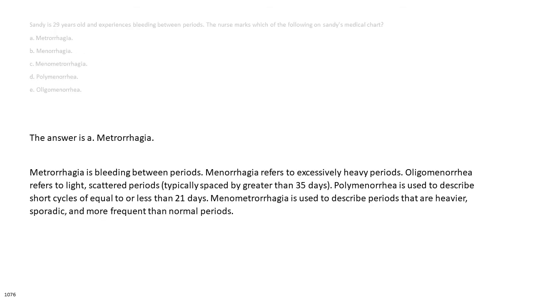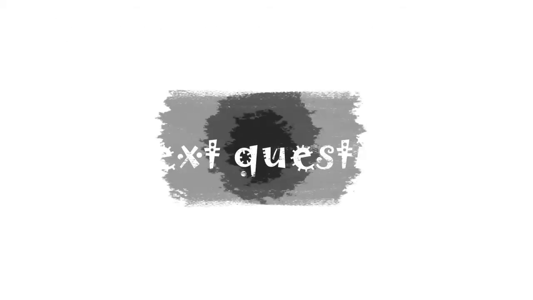The answer is A. Metorrhagia. Metorrhagia is bleeding between periods. Menorrhagia refers to excessively heavy periods. Oligomenorrhea refers to light, scattered periods, typically spaced by greater than 35 days. Polymenorrhea is used to describe short cycles of equal to or less than 21 days. Menometrorrhagia is used to describe periods that are heavier, sporadic, and more frequent than normal periods.